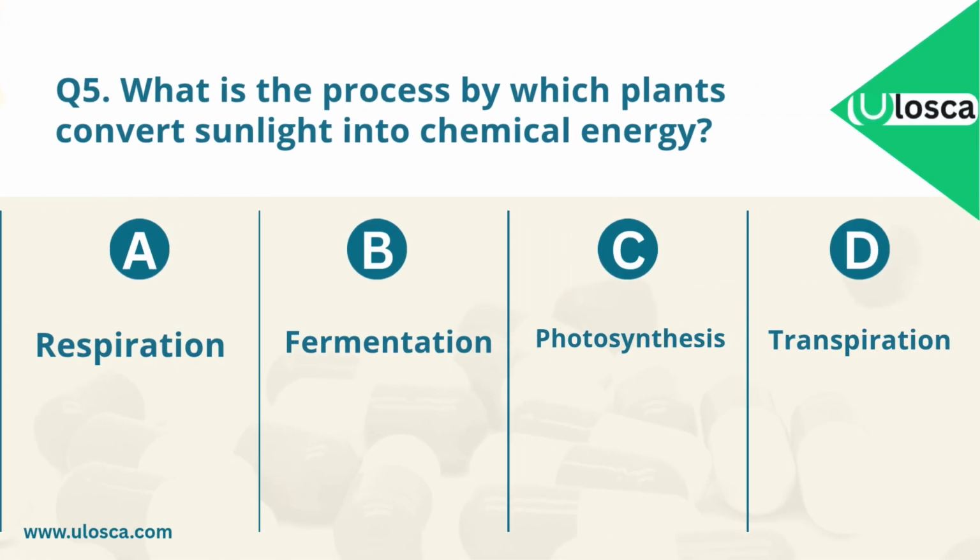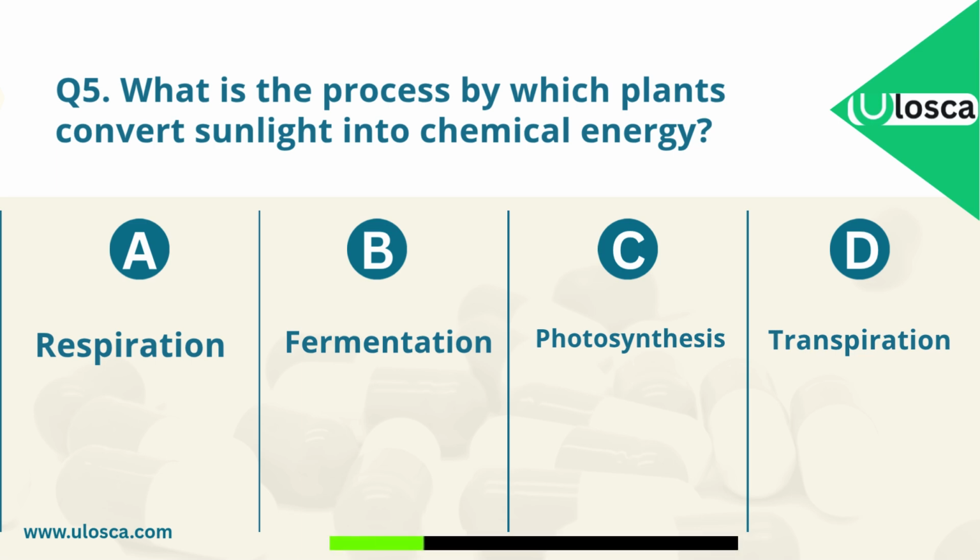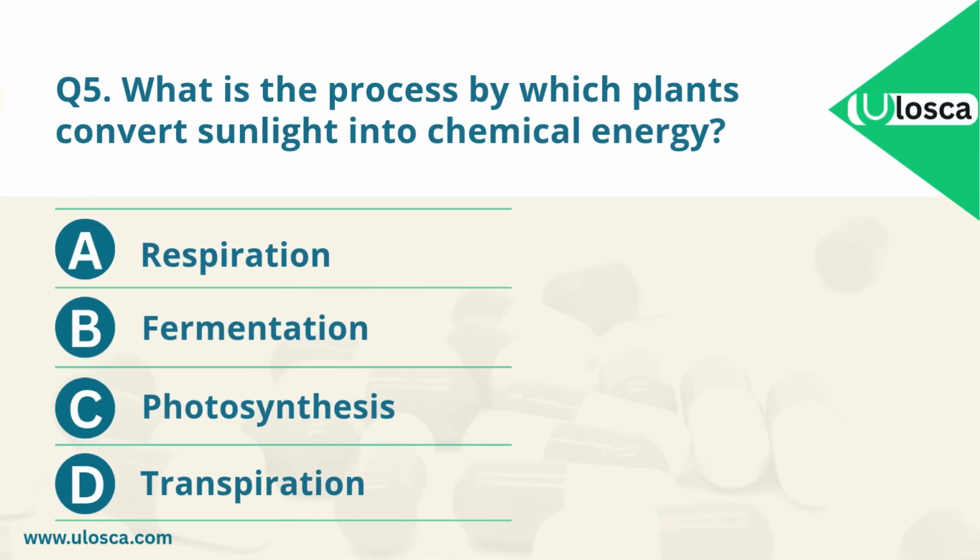Question 5. What is the process by which plants convert sunlight into chemical energy? A. Respiration. B. Fermentation. C. Photosynthesis. D. Transpiration. Which one is the correct answer? The correct answer is C. Photosynthesis.